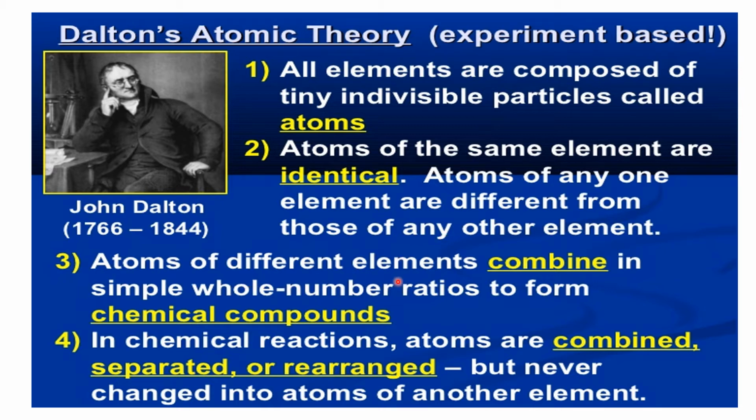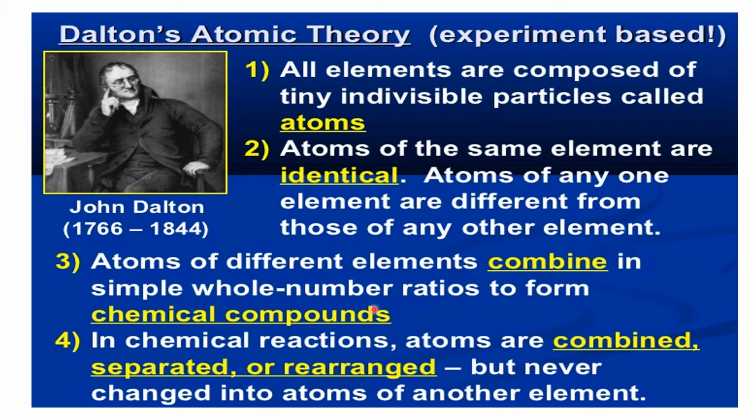Now let's see the next point. Atoms of different elements combine in simple whole number ratios to form chemical compounds. Atoms of the same element are the same, and atoms of different elements can combine in a simple whole number ratio and form a compound which is known as a chemical compound.